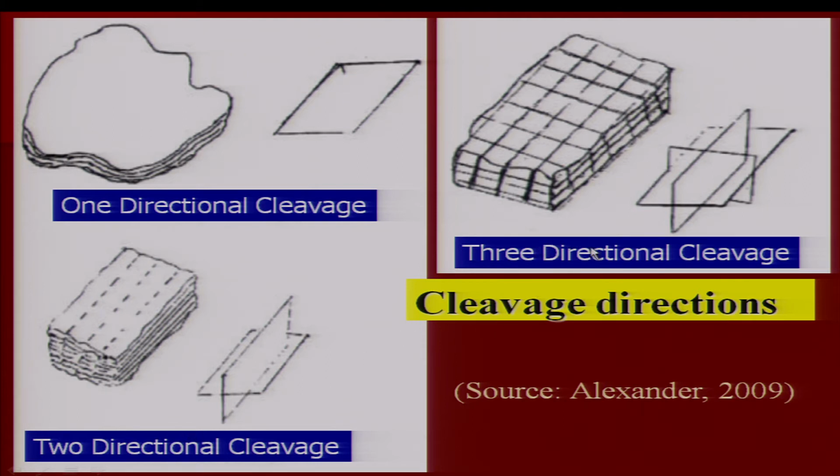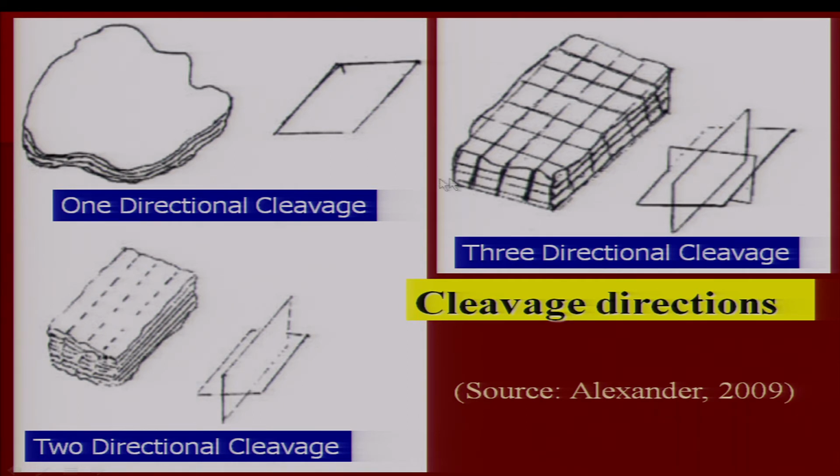Now, 3 directional cleavage. What are the directions? You see, this is one direction of cleavage which is on the surface of the specimen, second direction is this one, and third direction of cleavage along which parting is easy is this one. This is the third direction. So, you have direction 1 along which mineral can be separated easily or the planes can be separated. This is second direction and this is the third direction. It is the line picture of all the 3 directions, horizontal direction, vertical direction, and this is across the